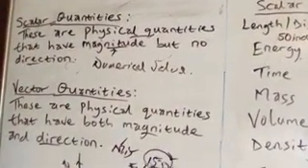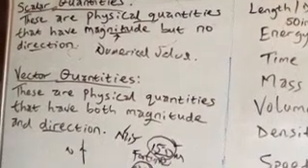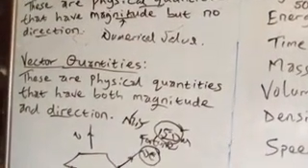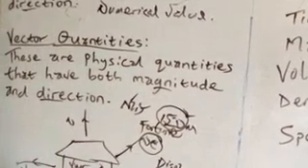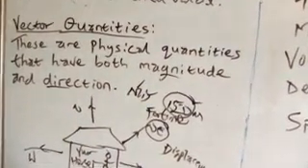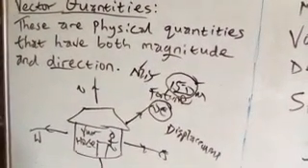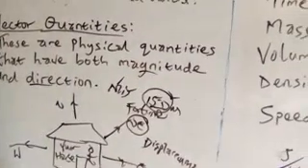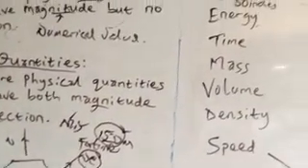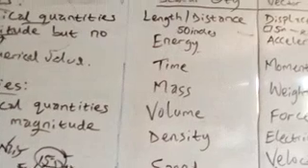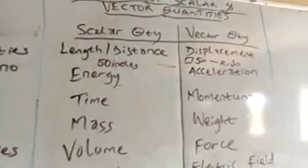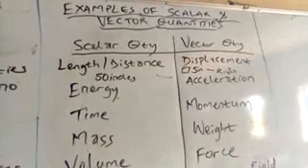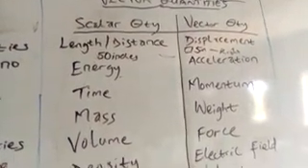But vector quantities, on the other hand, do not make sense unless you specify the magnitude and the direction. We looked at a few examples of scalar and vector quantities, and we have learned the key difference between distance and displacement, the difference between mass and weight, and the difference between speed and velocity.